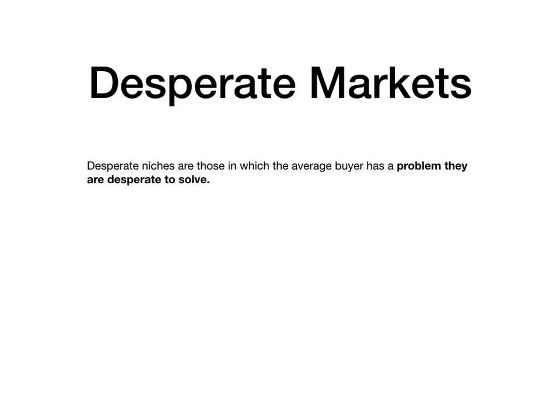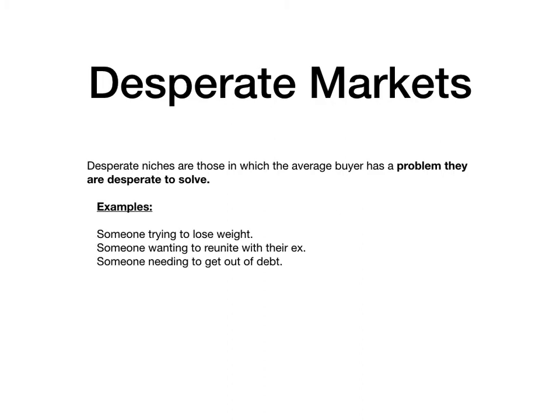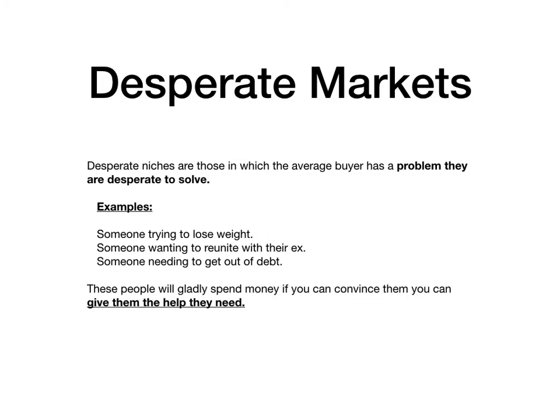Desperate markets. These are niches that involve average buyers that have a problem that they are desperate to solve. Examples would be someone trying to lose weight or get back with their ex, or someone needing to get out of debt. These people would gladly spend money if you can convince them that you can give them the help they need in solving their problem. In desperate markets, you are a problem solver.